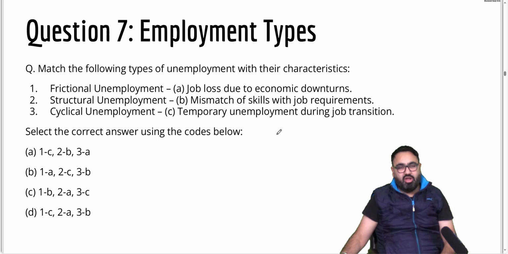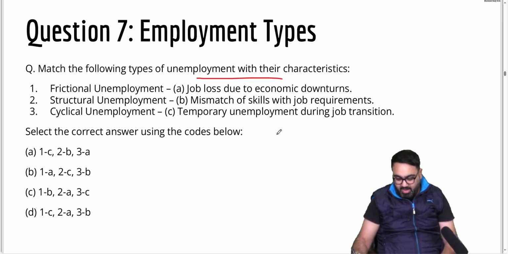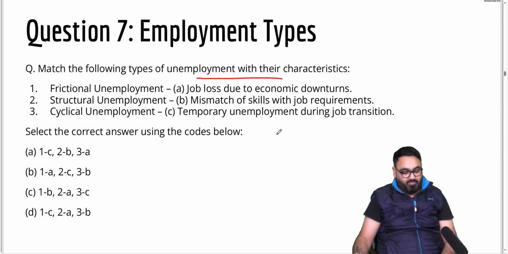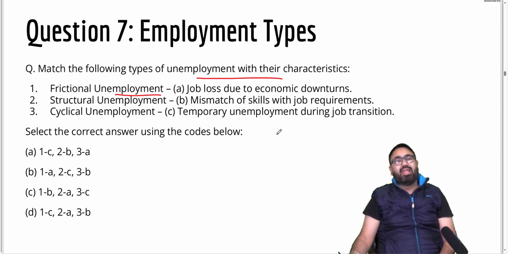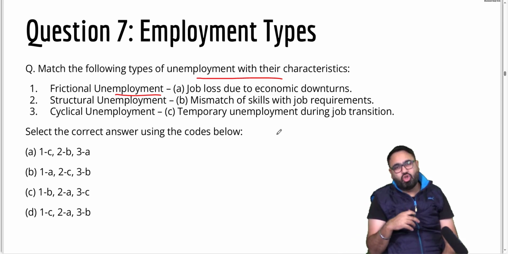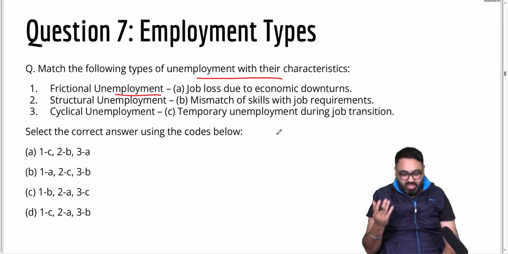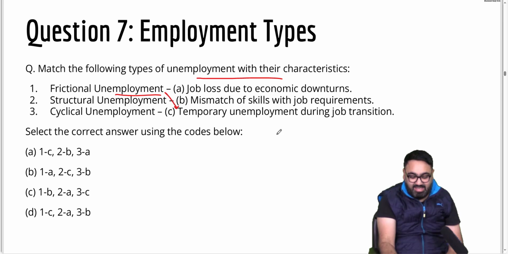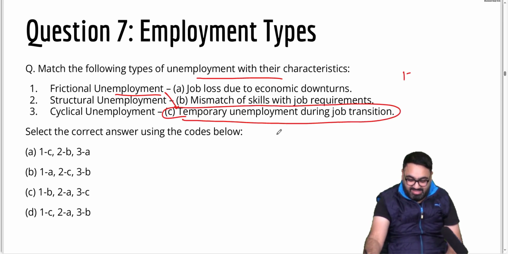Next question, 7, about employment types. Match the following types of unemployment with their characteristics. Number 1, frictional unemployment. Now, frictional unemployment means it is because of job transition. So you are basically transitioning from one job to the other. In the middle, you might have some months gap because you're upskilling yourself. That means it's a temporary unemployment. So this is correct. So 1 will be C.